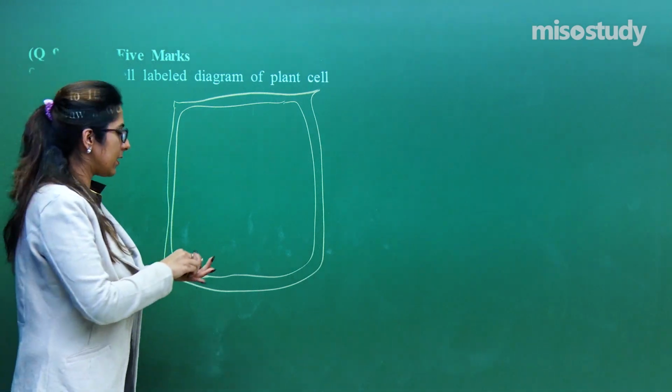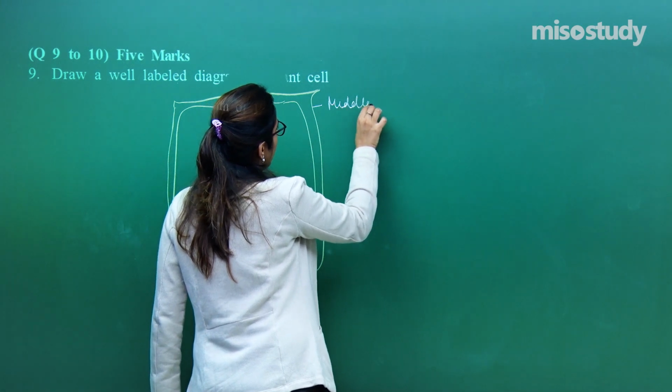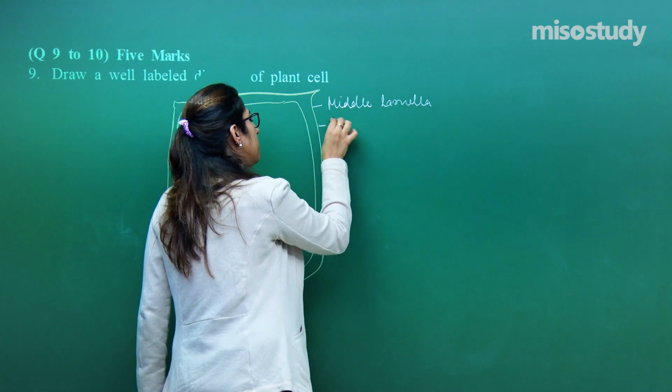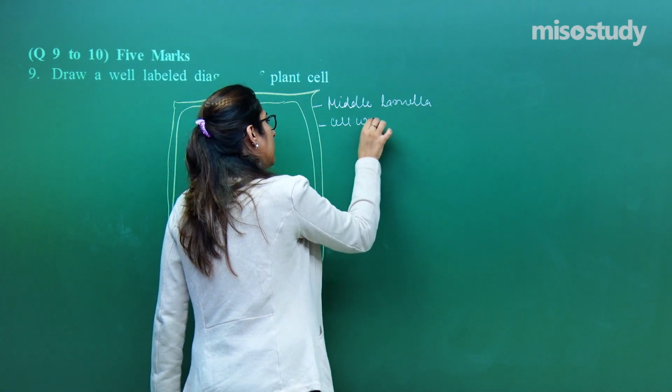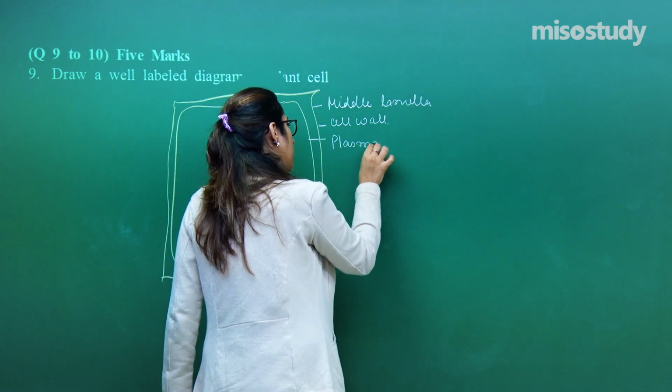Right? They are connected. This is called the middle lamella. Side by side I am labeling. This is termed as the cell wall, whereas this is termed as the plasma membrane.